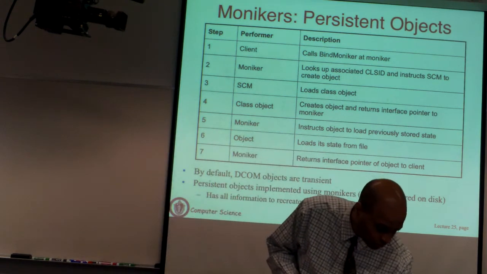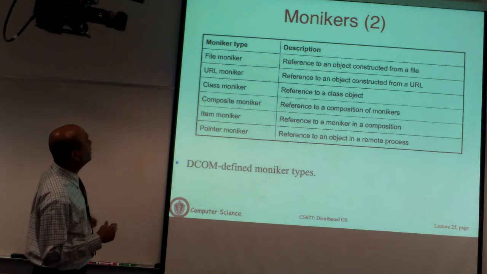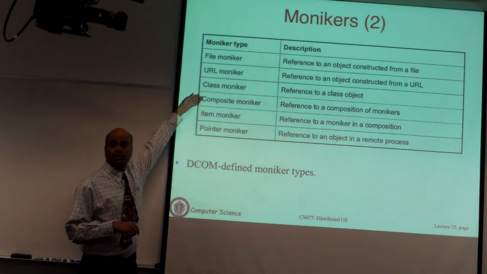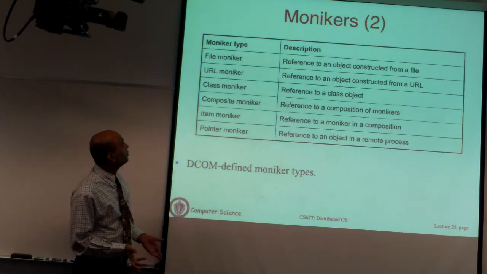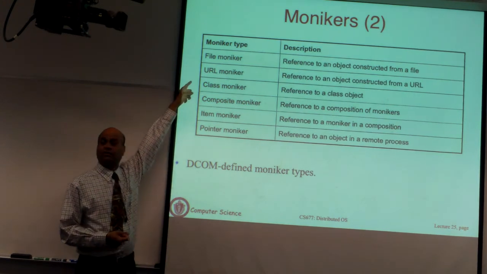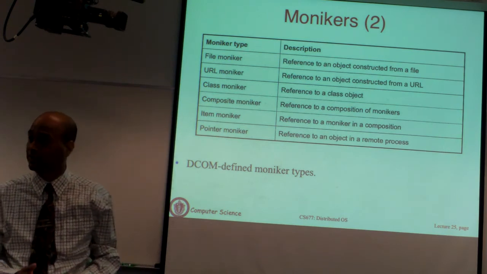So I'm going to show you some examples of persistent objects. So here is the class moniker, which is essentially the main kind of persistent object. This is typically an object that you are going to store. You can have a file as a persistent object. By default, a file is a persistent data structure.